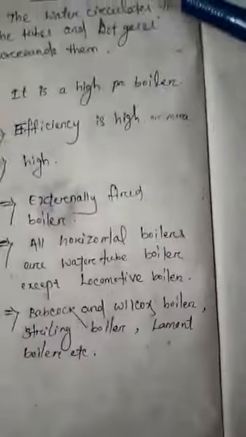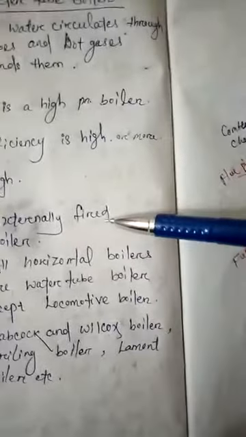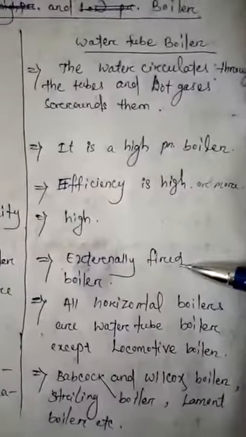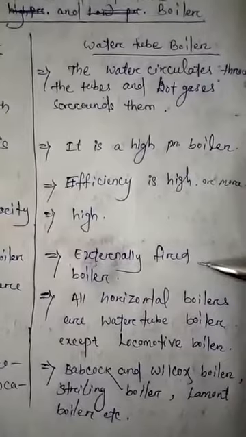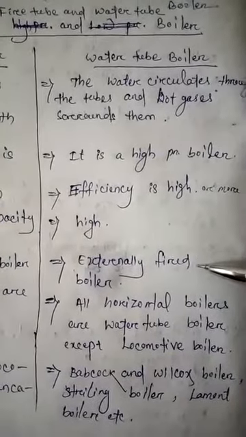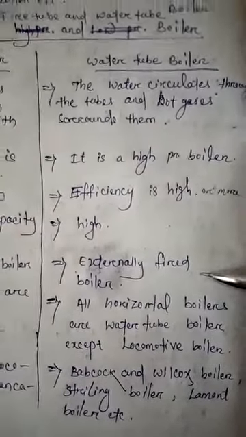The next is water tube boiler. A water tube boiler is an externally fired boiler because the furnace is located outside the boiler shell.